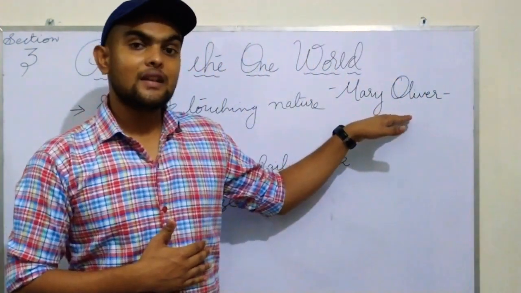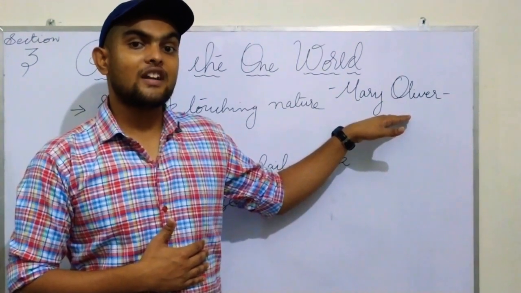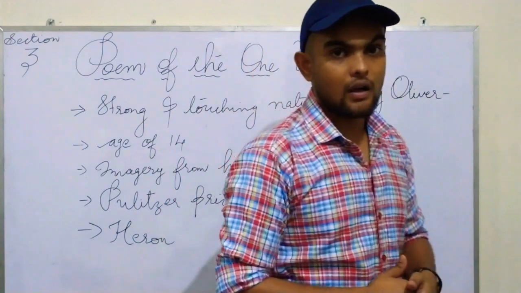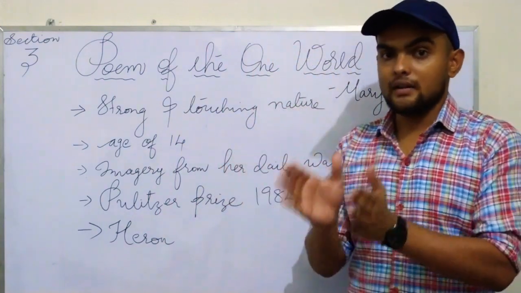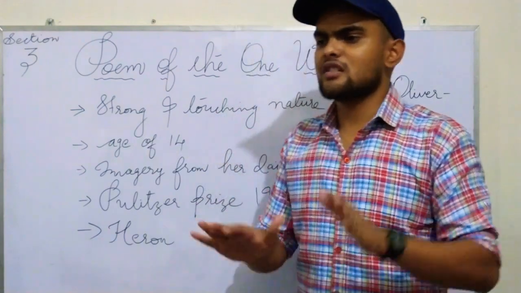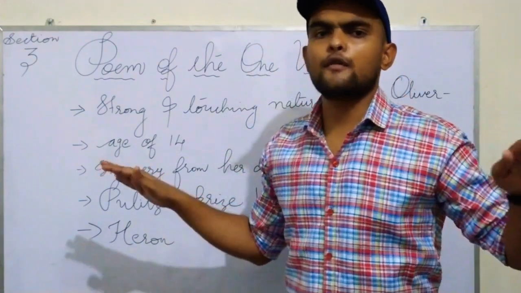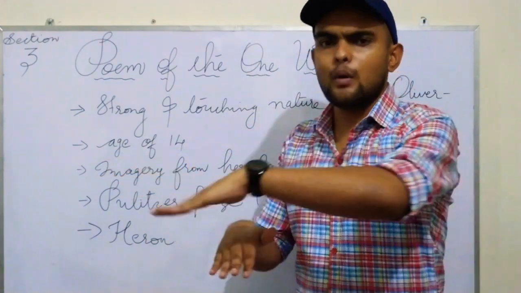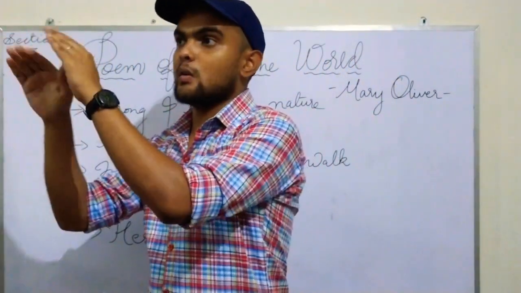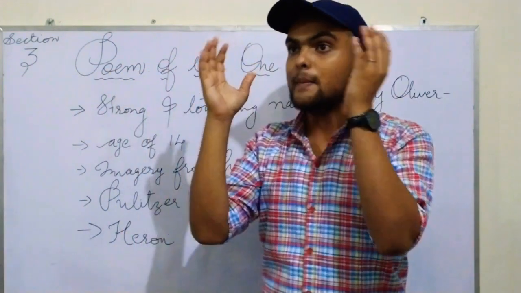So I said that Mary used to go for a walk every morning, right? So one day she was going for a walk and she saw a bird just floating over the water. Floating means it was staying up with the help of its wings. The bird was just above the water and suddenly it went up to the sky. Okay, Mary was seeing an imaginary thing.